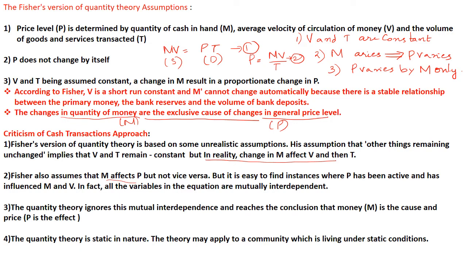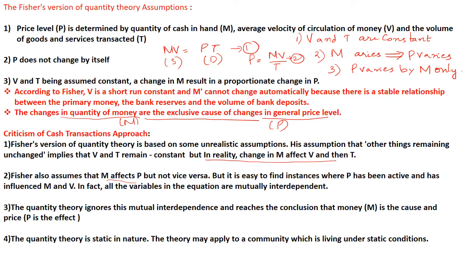Okay, so according to this Fisherian approach, the change in the quantity of money, that is M, is the exclusive cause of change in the price level. So we can say which is the causative and which is the effect. The reason behind the change in the price level is the change in the quantity of money.